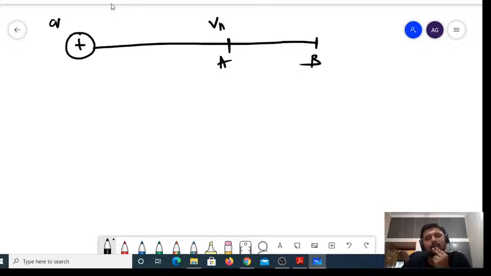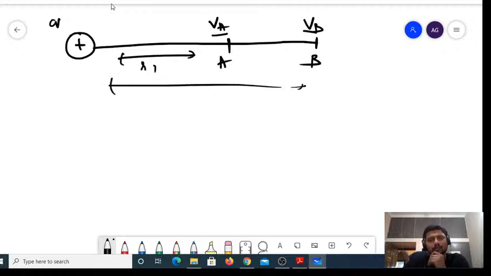If VA is the potential at A and VB is the potential at B, so that, let me consider this is at a distance of R1 and this is at a distance of R2. Then the difference between these two points, VA minus VB, is called the potential difference. Final minus initial, always. Remember, final minus initial.